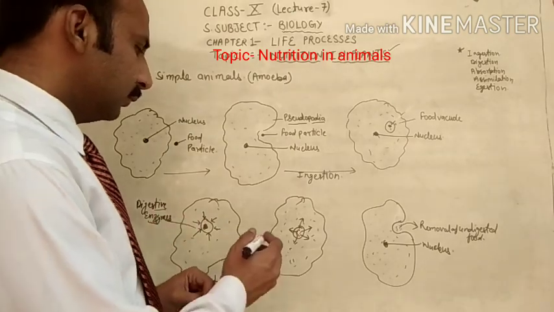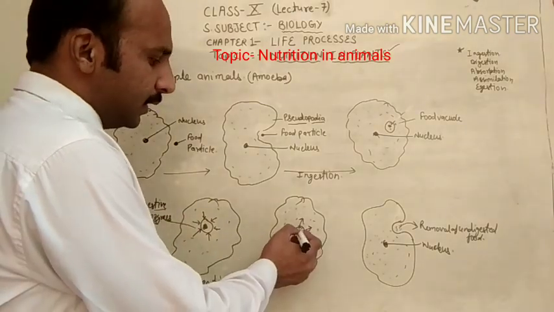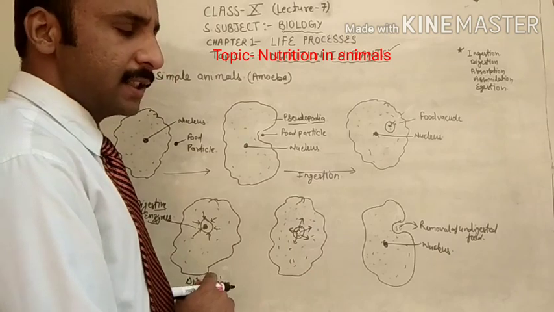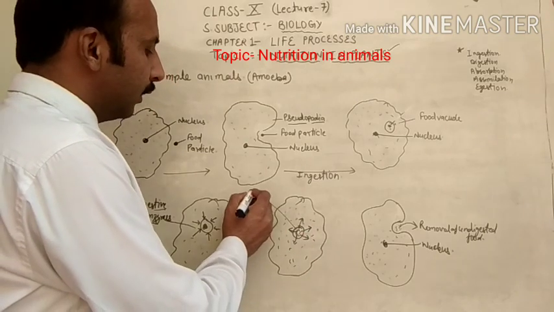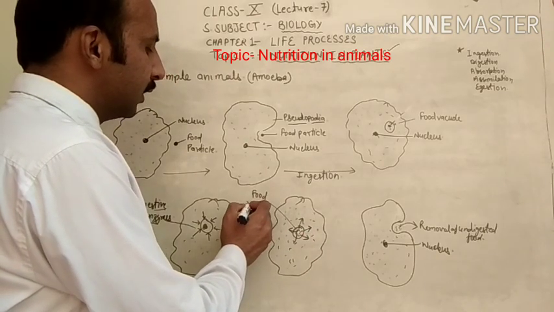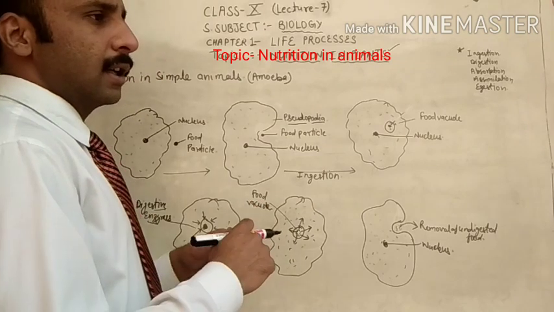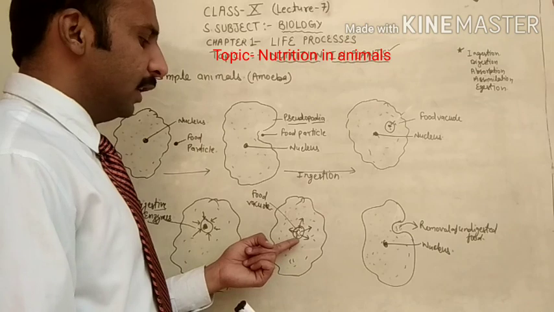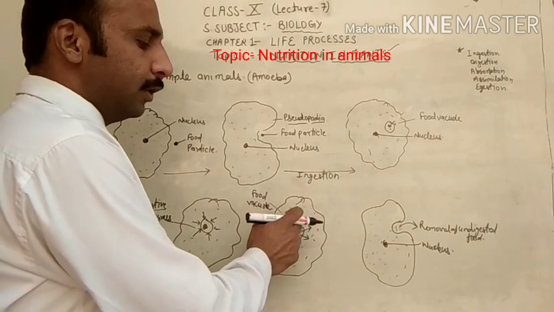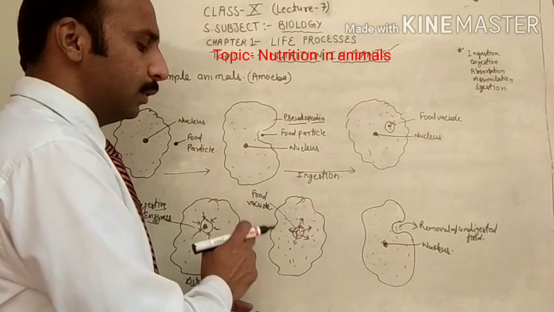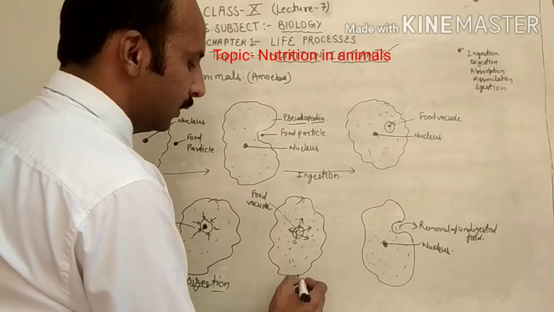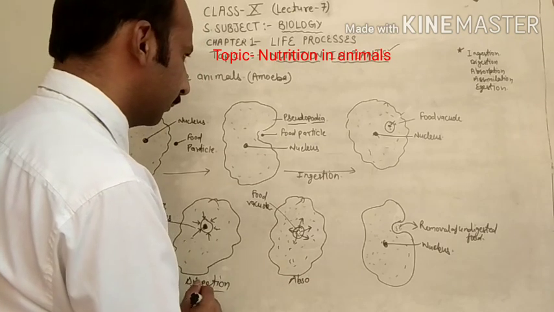After that, the food which is digested inside the food vacuole will come out. The digested food comes out from the food vacuole. This process is called absorption.